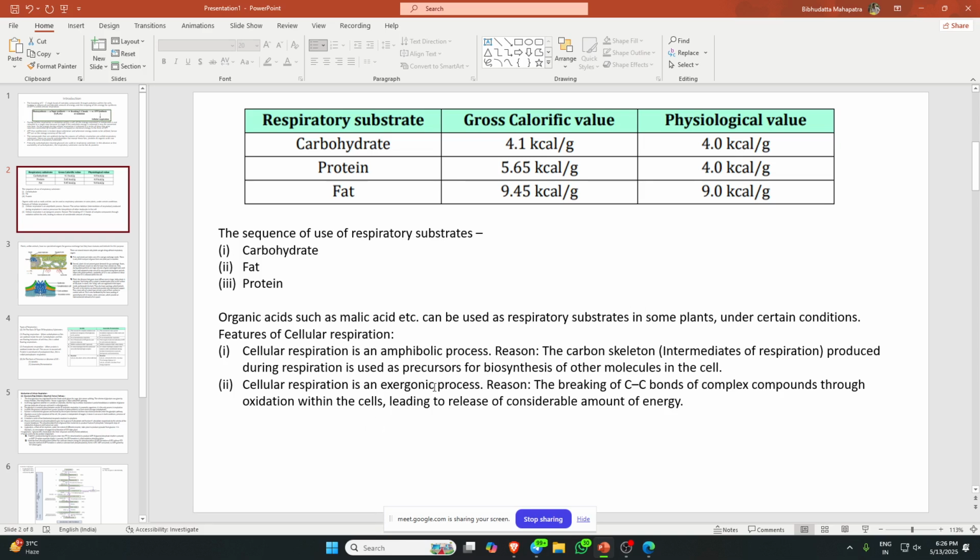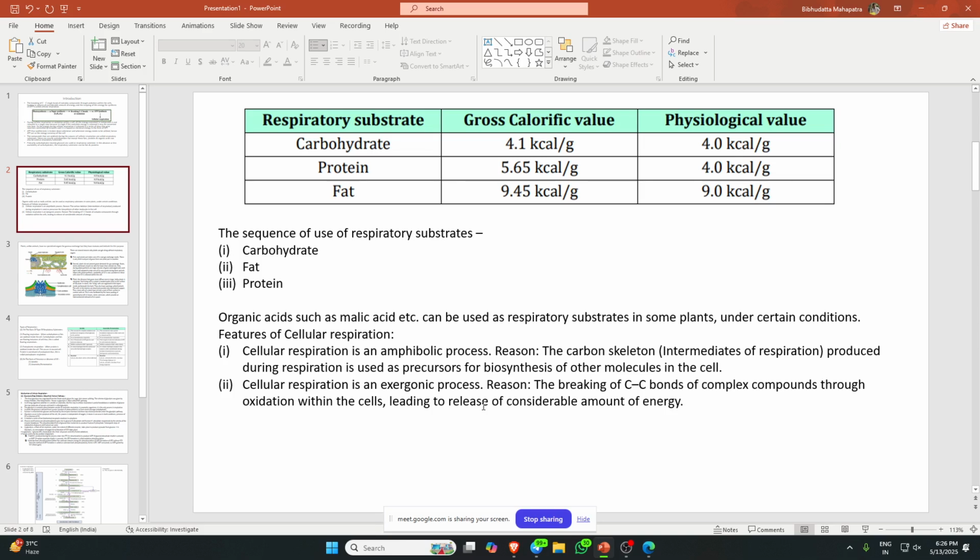Cellular respiration is an exergonic process; the reason is the breaking of C-C bonds of complex compounds through oxidation within the cell, leading to the release of a considerable amount of energy. Okay, exothermic generally it is a process. So you know that in case of photosynthesis it is an endothermic process. There, light energy is required to produce glucose. But in case of respiration it is an exothermic process, because here carbon-carbon bonds will be broken down in the presence of oxygen to release energy.